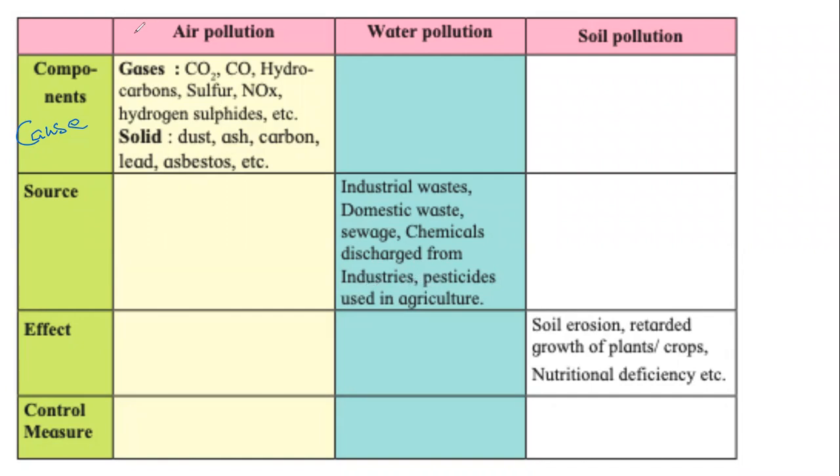If we look at air pollution, the components are carbon dioxide, carbon monoxide, hydrocarbons, sulfur and nitrogen oxides, hydrogen sulfide. These are gaseous components. Then there are solid components: dust, ash, carbon, lead, asbestos. All these are pollutants. And where do they come from? In my head, air pollution mainly comes from industry.